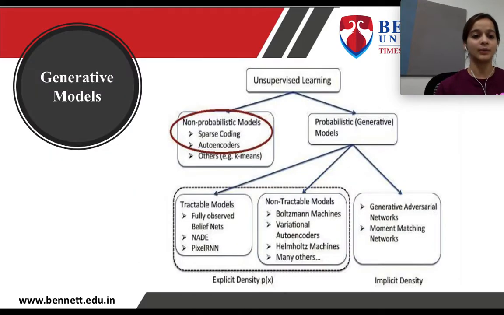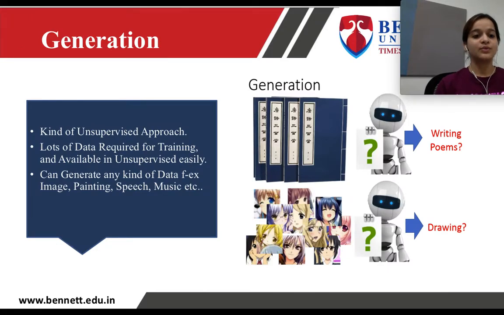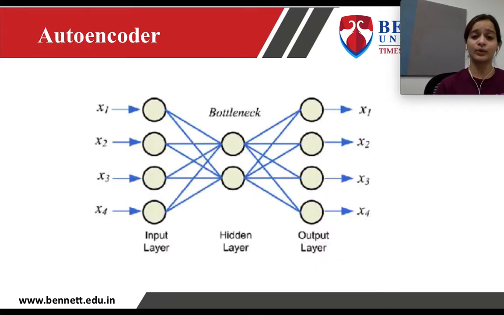Okay? Now, supervised and unsupervised learning are divided into non-probabilistic and probabilistic models. Probabilistic means generative model. GAN is a type of probabilistic model, which we will discuss in the next slide. Generation is a kind of unsupervised approach. In this, we require a large amount of data, like we use epochs of 50,000 and more. Okay, and we can generate any type of data. It can be image, audio, video, music, anything. Suppose we have a few poems and we want to generate new poems similar to those poems, we can do it through generative techniques.